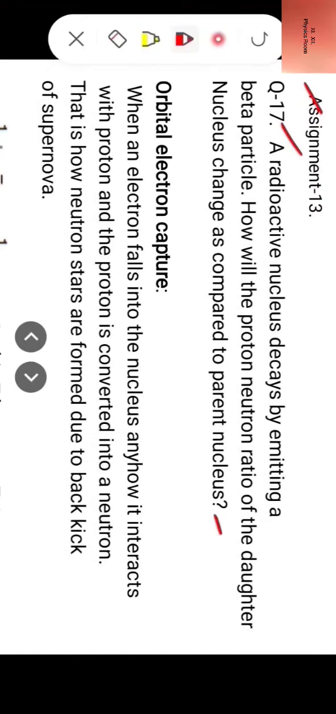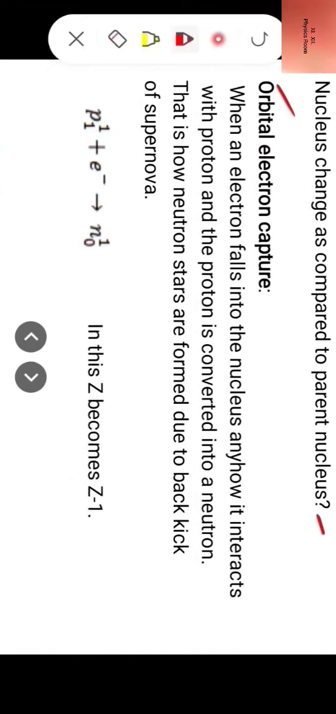Now we come to orbital electron capture. What is orbital electron capture? Let us try to understand. When an electron falls into the nucleus, it interacts with a proton and the proton is converted into a neutron. That is how neutron stars are formed due to the backkick of a supernova.